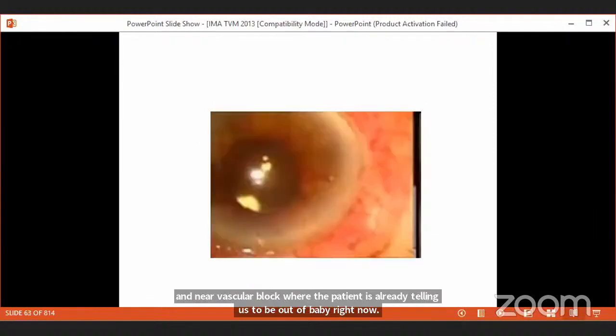So this is a patient with neovascular glaucoma. You can see the new vessels in the iris are bleeding and producing blood in the anterior chamber. Blood in the anterior chamber is called hyphema.